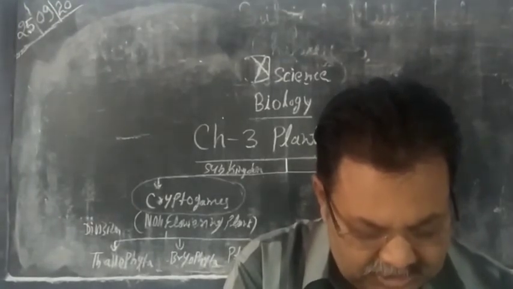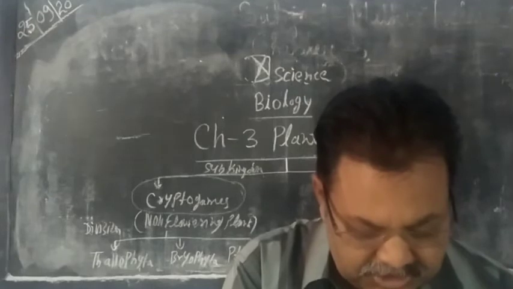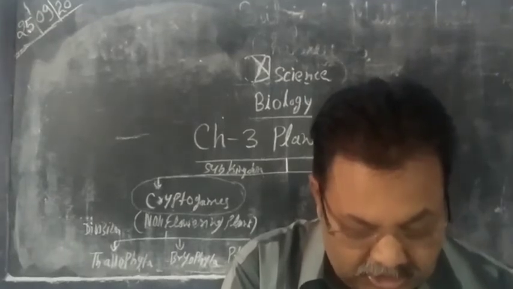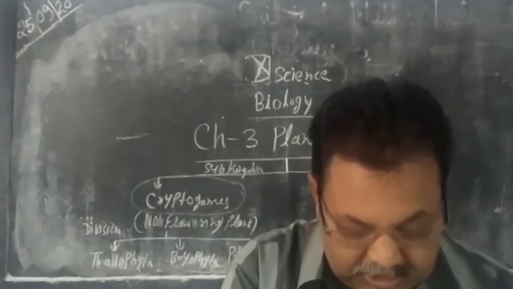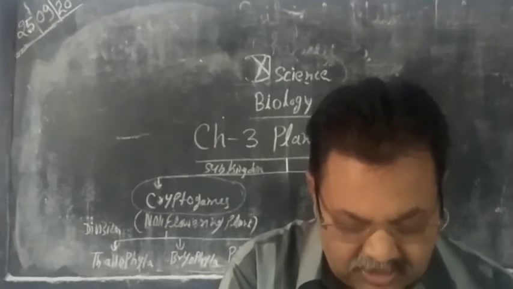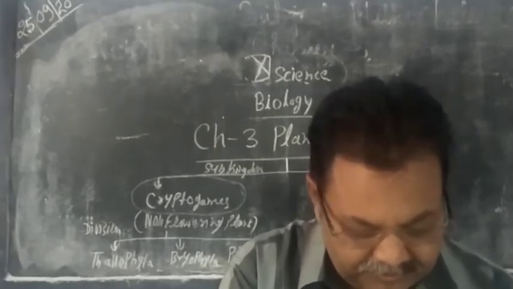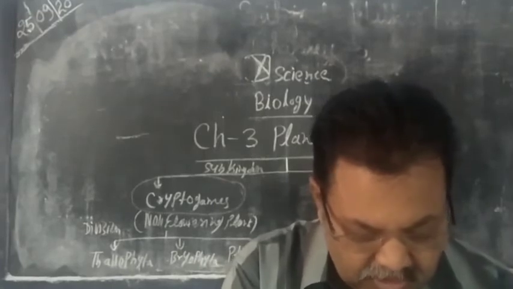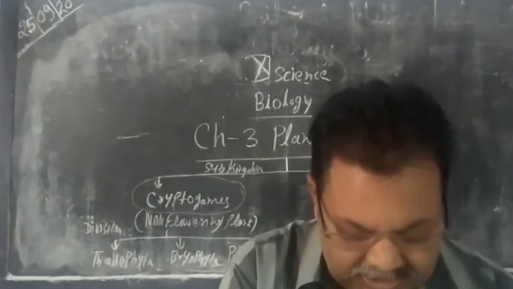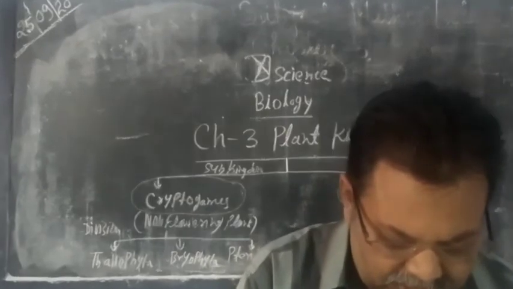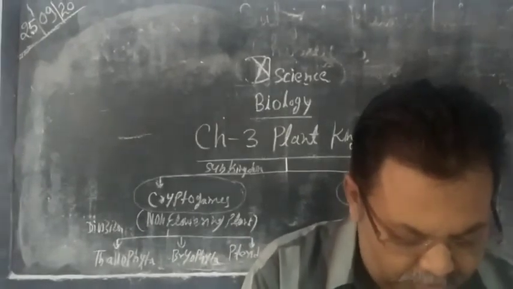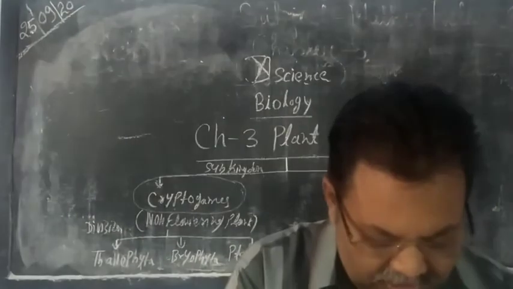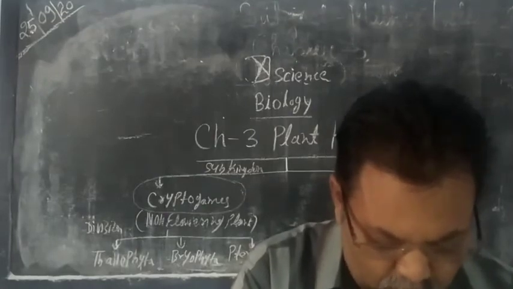Next one, Chlorella, is a green alga which is rich in protein, 30% protein, 30% carbohydrate and 15% lipid. In freshwater algae, Chlorella is very important.